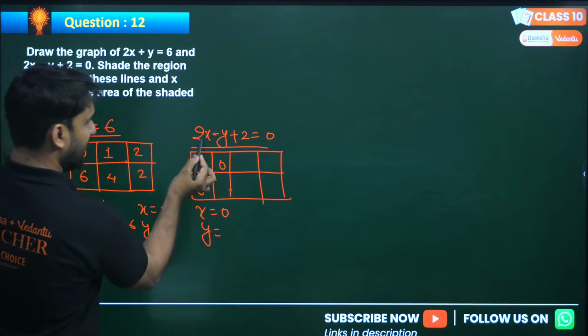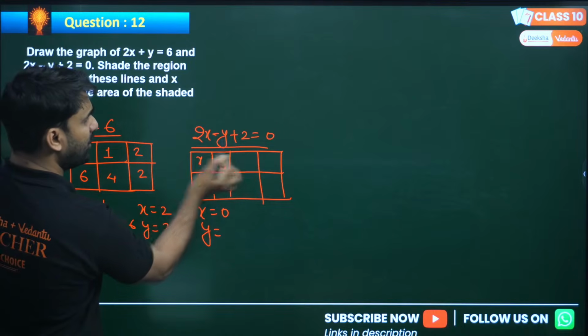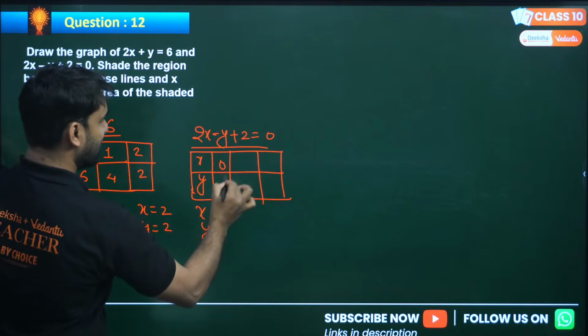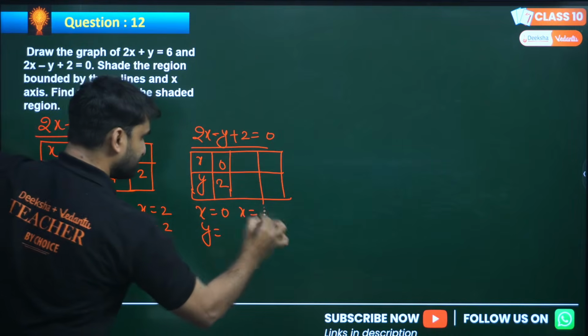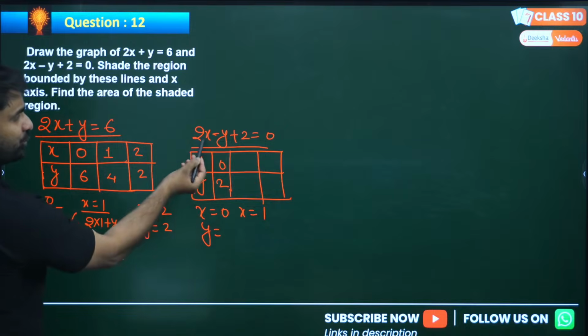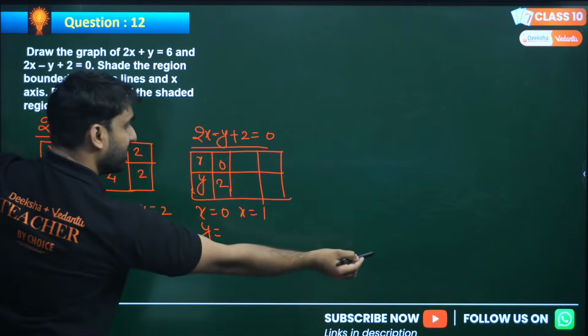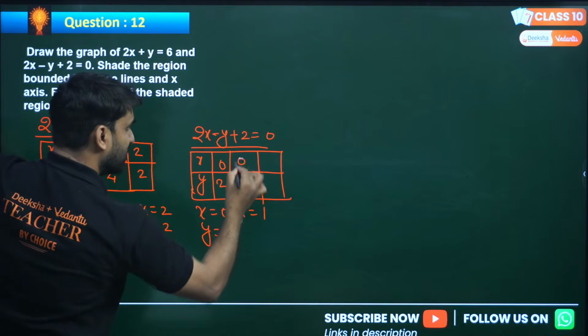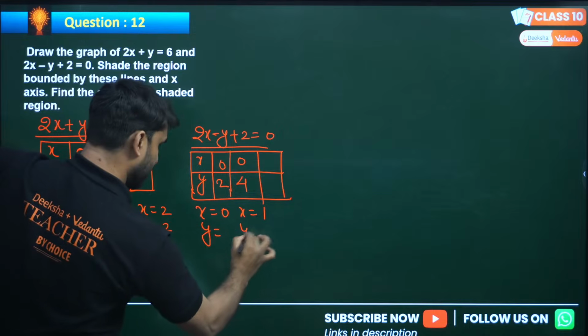This whole term becomes 0, 2 will go there, minus 2, so y will be 2. Now put x equals to 1. 2 ones are 2, and 2 plus 2 will be 4. 4 will go there, so minus 4, minus cancels, so y will be 4. So at x equals 1, y is 4.